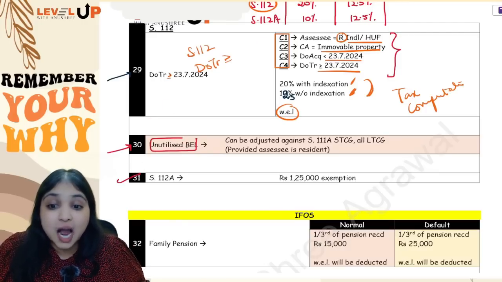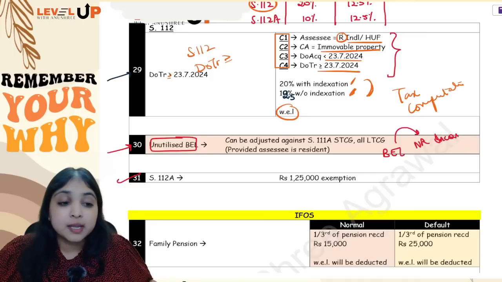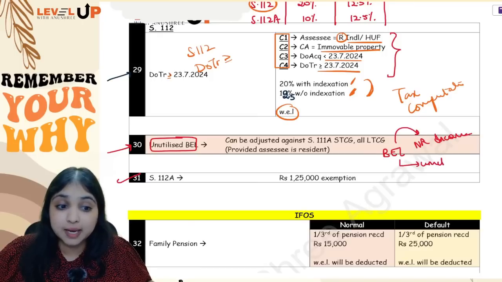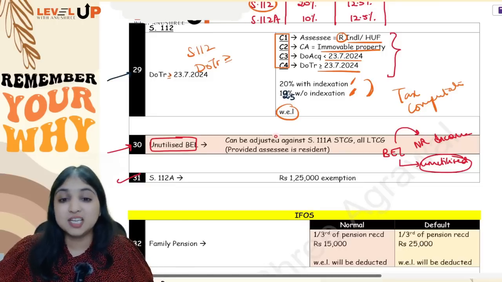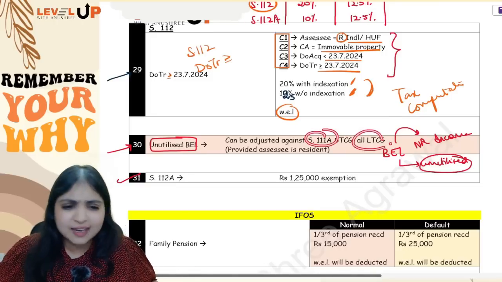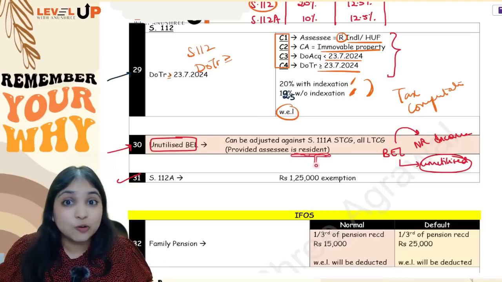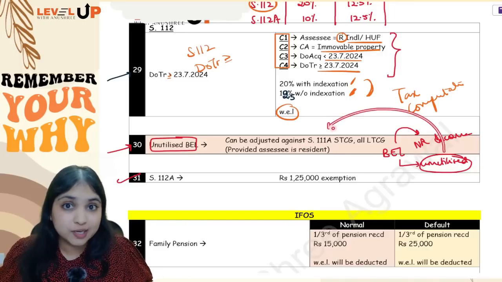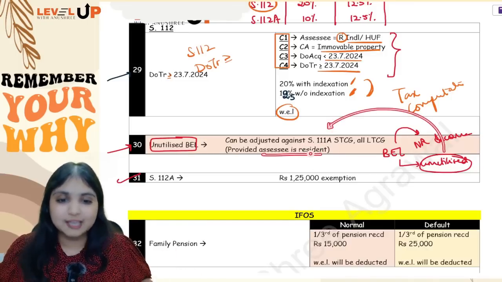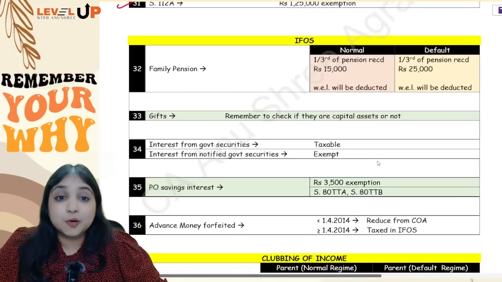Okay, then comes your next adjustment over here. In case assessee has any unutilized basic exemption limit. See, whatever basic exemption limit we have, we will always first adjust it against normal rate income. Okay, if any basic exemption limit is still remaining unutilized, the unutilized basic exemption limit can be adjusted against 111A STCG, any LTCG, but it can be adjusted only if assessee is resident. Now, you know where mistake is possible over here, this point. You should not straight away adjust the unutilized BEL over here. You should utilize only if assessee is a resident. Okay, so with this 31 adjustments over, guys, come on, let's not break the flow.